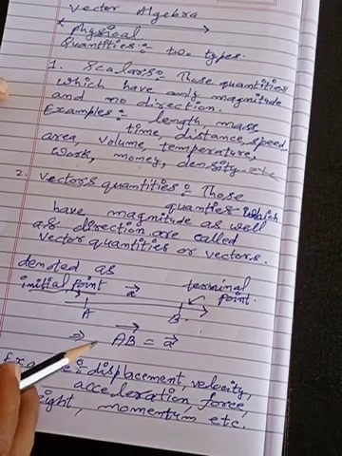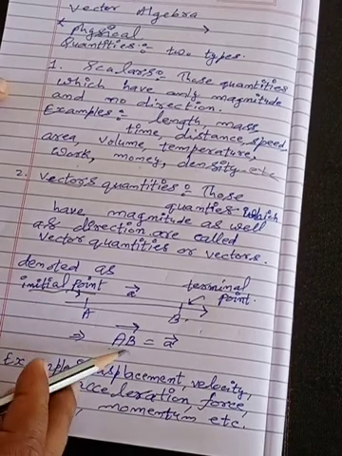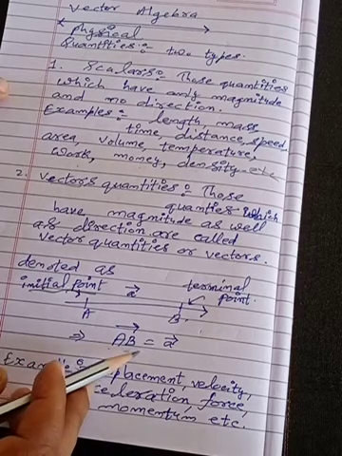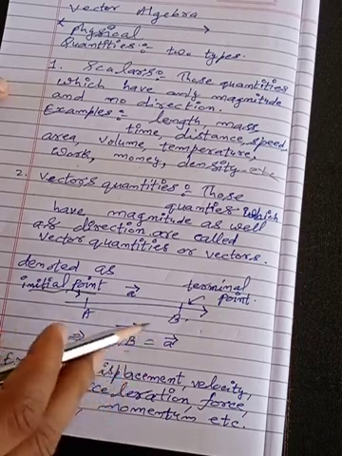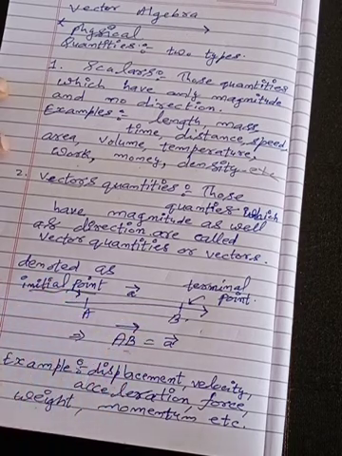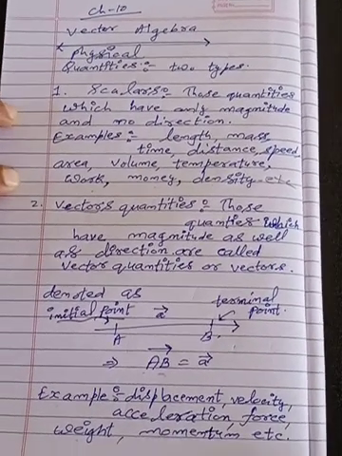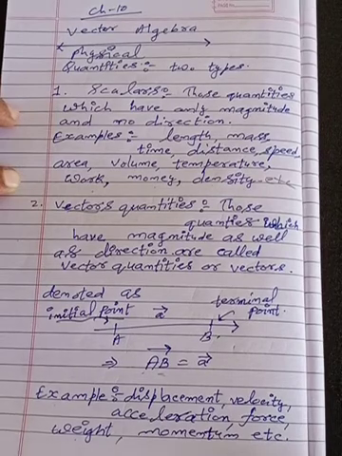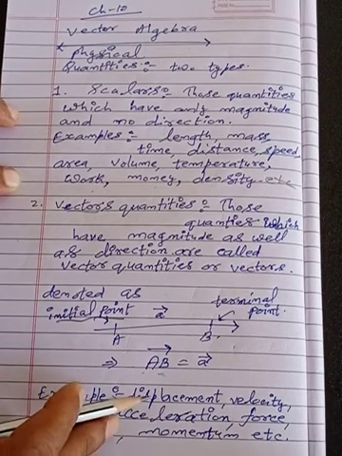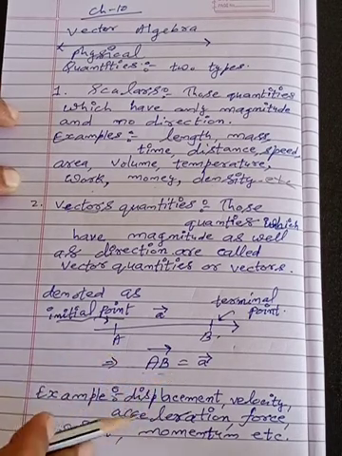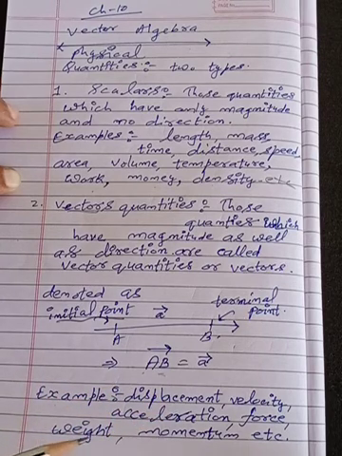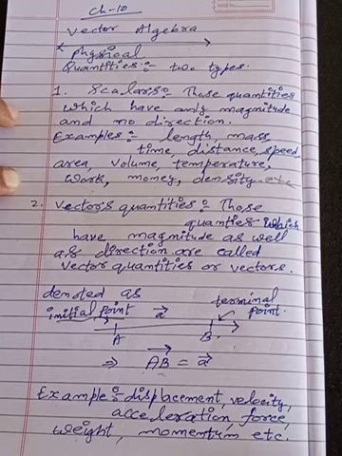And we can write it like vector AB. This is vector AB, and it can also be denoted like this, vector A. You can write it like this. Examples of vector quantities: displacement, velocity, acceleration, force, weight, momentum, etc. Many others may be there.